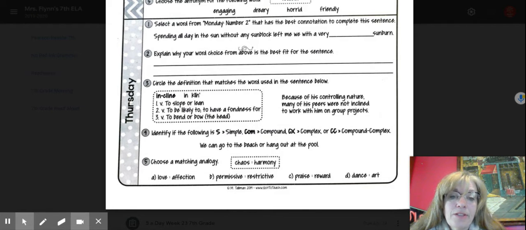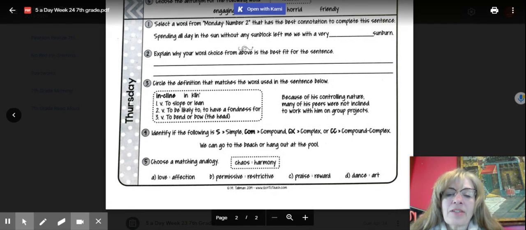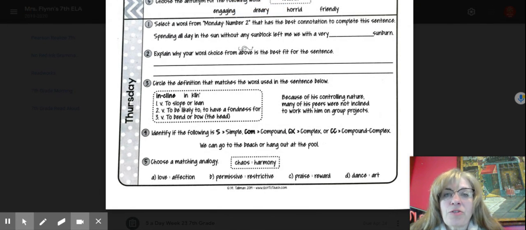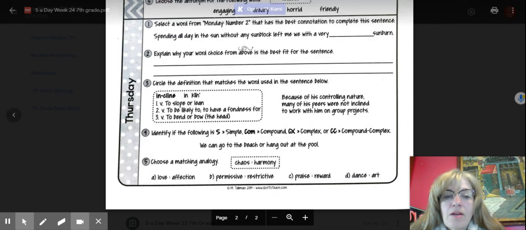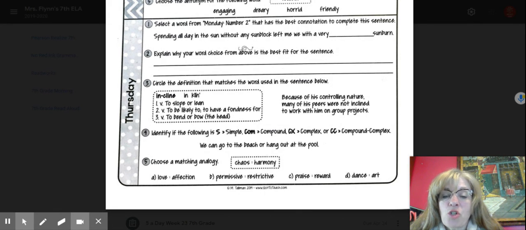I don't see any commas, so don't forget simple is, one main thought. It can have 2 subjects, 2 verbs, but it's one main thought. Compound is probably going to have a comma with an and or some kind of conjunction, and it's going to have 2 sentences on each side. Complex would be a sentence that has a subject verb, but it might have a clause added, a dependent or subordinate clause, such as because or since. And then compound complex, it probably has a comma, and it's got 2 full sentences and one of those subordinate or dependent clauses. So I think with it not having some commas, you can limit it down to 2 things.